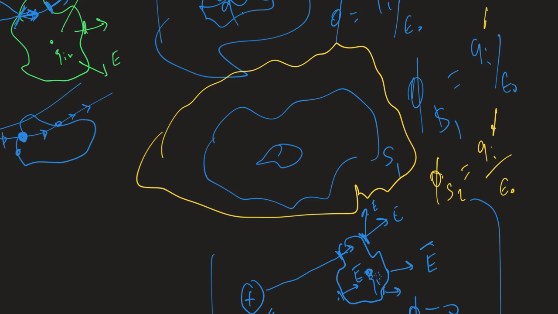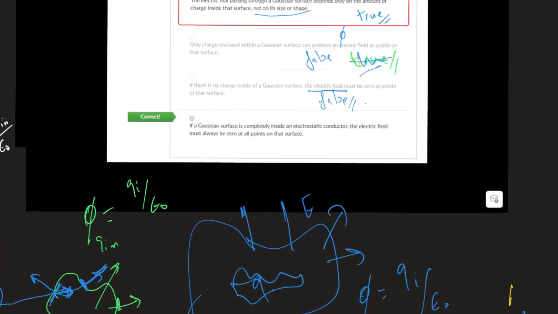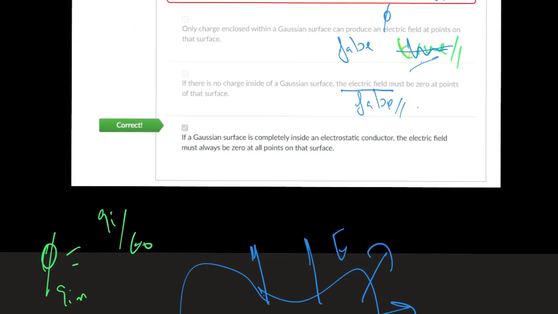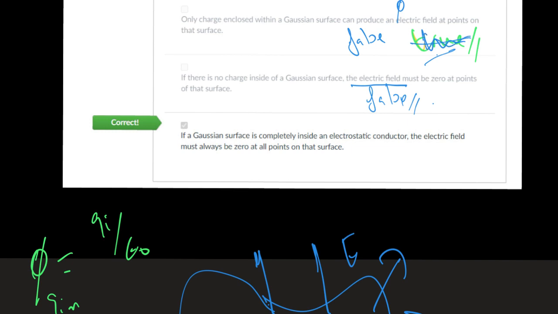So it's true. You have to read it carefully. Yes, you see that I had read it incorrectly. So it's true. This is false.